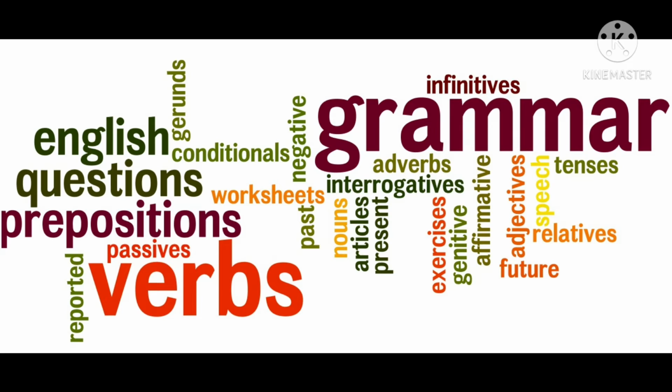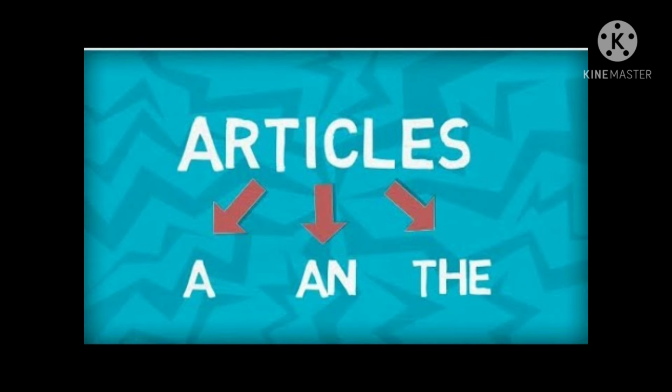An is used when the noun that follows begins with a vowel sound. An elephant, an American, an MBA. Note that MBA starts with a consonant, but the first sound is a short e sound. Therefore, an instead of a is used here.